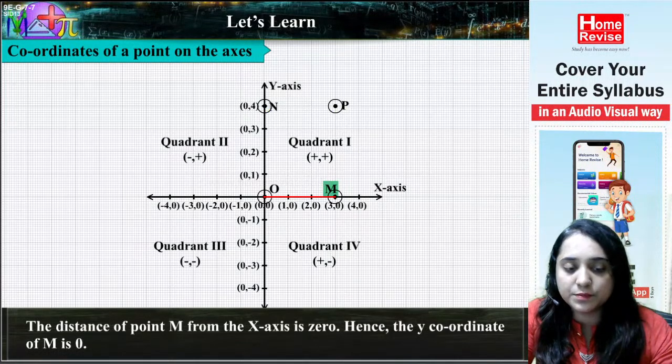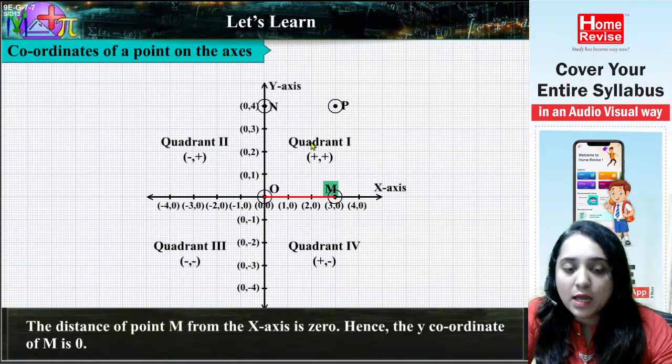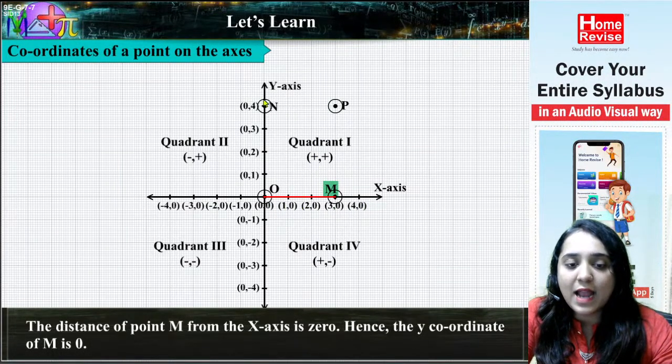Pay attention. Along with the distance of point M and so on, there is one more thing, they have quadrants. See, quadrant first, quadrant second, third and fourth. Okay. अब यहाँ पे plus comma plus का क्या मतलब है? Now this sign represents the x axis. See, x axis पे everything is plus, so plus. And everything on y axis is plus, so plus. So plus comma plus.